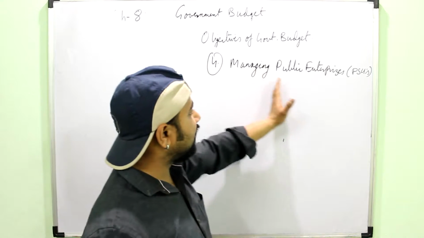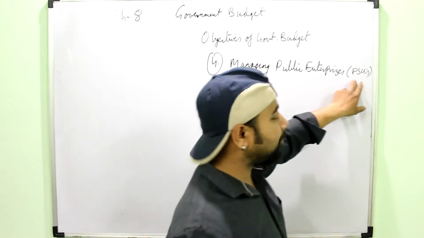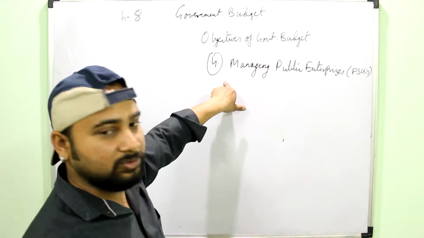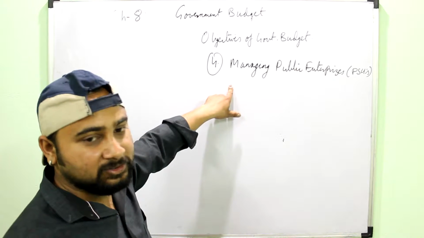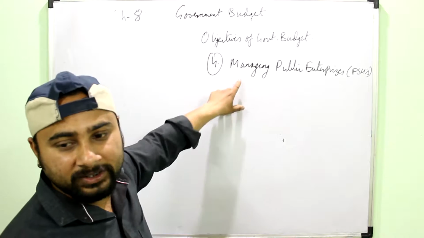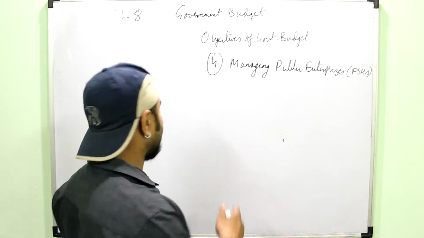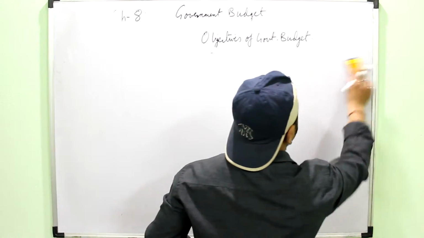So all the government hospitals, schools, organizations lie under the category of PSUs, and the government budget is used to control or manage the PSUs. Suppose a particular health center has to be converted into a bigger hospital, so again the money will be allotted through the budget. This is the way of maintaining and expanding the public enterprises.